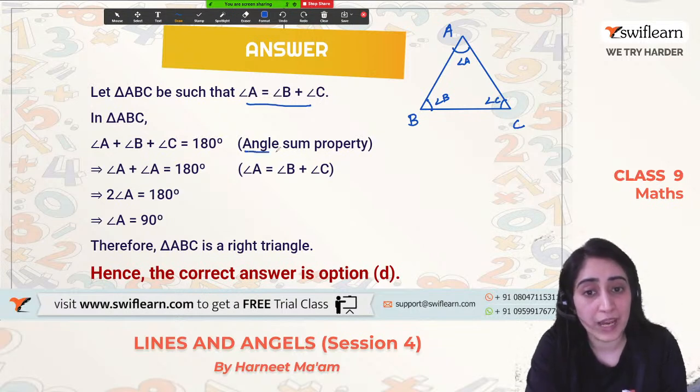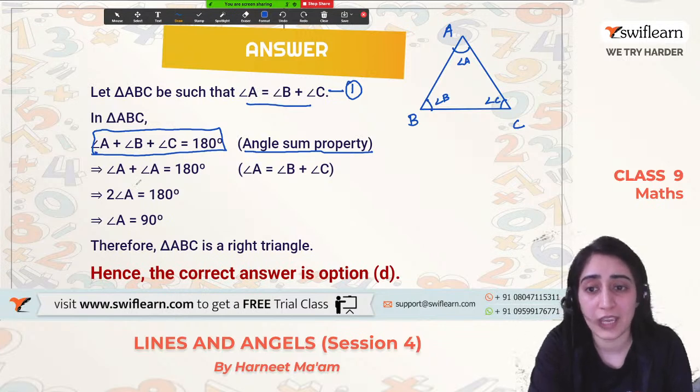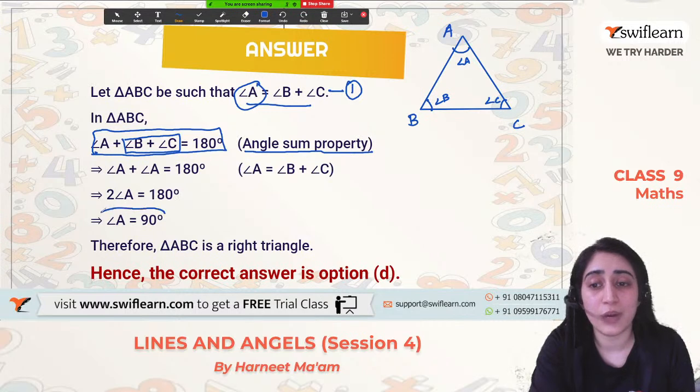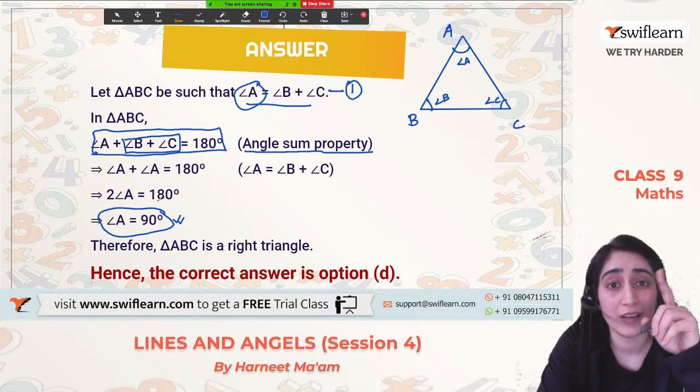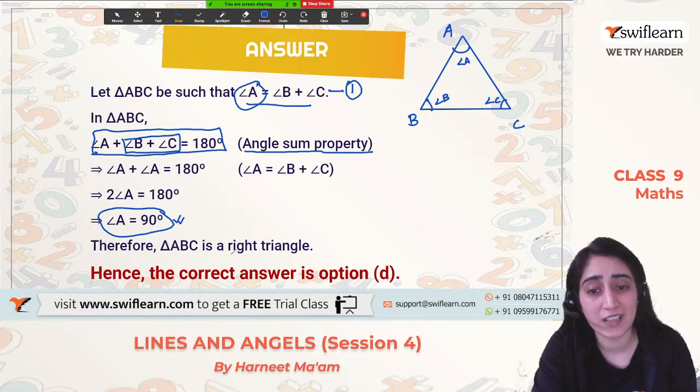Now we also know by angle sum property that the sum of all the three angles will be equal to 180 degrees. Now, naming this equation 1, why not put the value of A in this equation? Angle B plus angle C is equal to angle A, given already. So I'm putting angle A plus angle A is equal to 180 degrees. 2 angle A is equal to 180 degrees. Then one angle comes out to be 90 degrees. So if I have the value of one angle which is 90 degrees, which type of triangle is it? It is a right angle triangle.